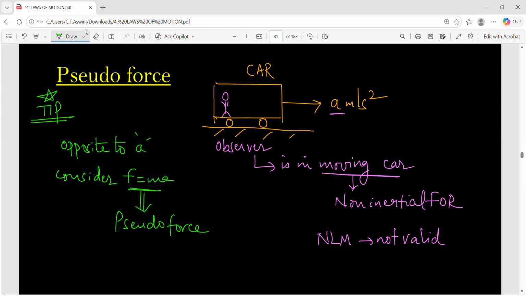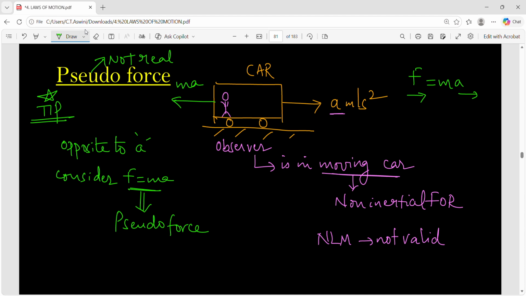See, pseudo means which is not real. What is the meaning of pseudo? It means it is not a real force. If you see, in reality, the car is moving in the forward direction. The force is actually in the forward direction. Basically, F is ma, right? In the direction of acceleration, we will be having the force. But what are we doing here? In the opposite direction of a. That means in this direction, we are taking ma. In reality, it won't be in the opposite direction.